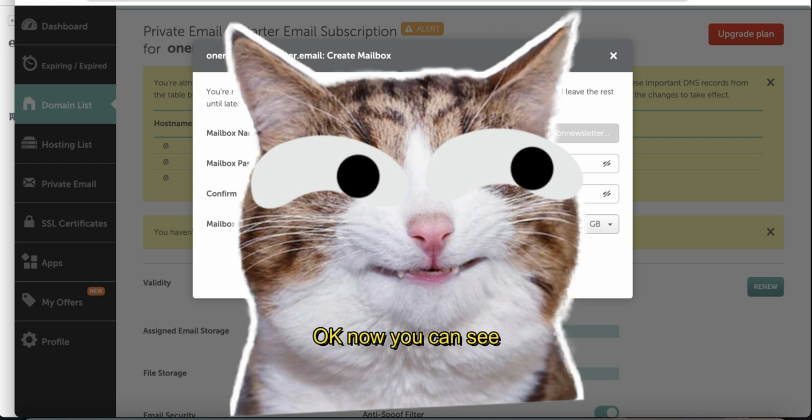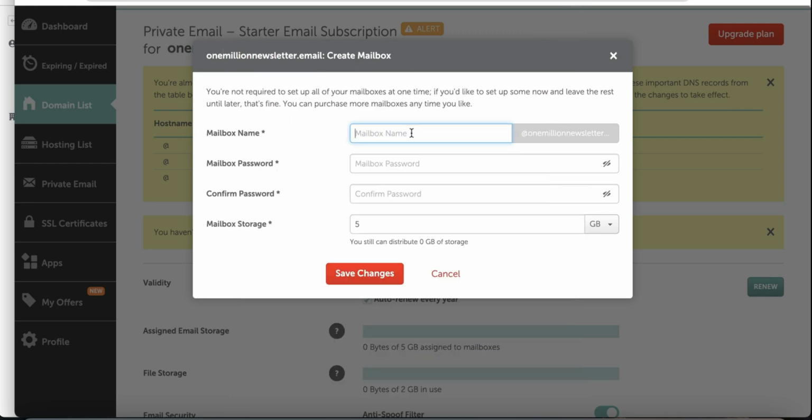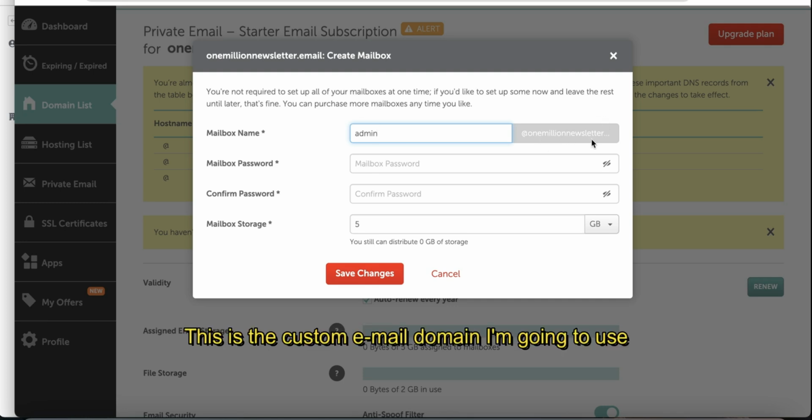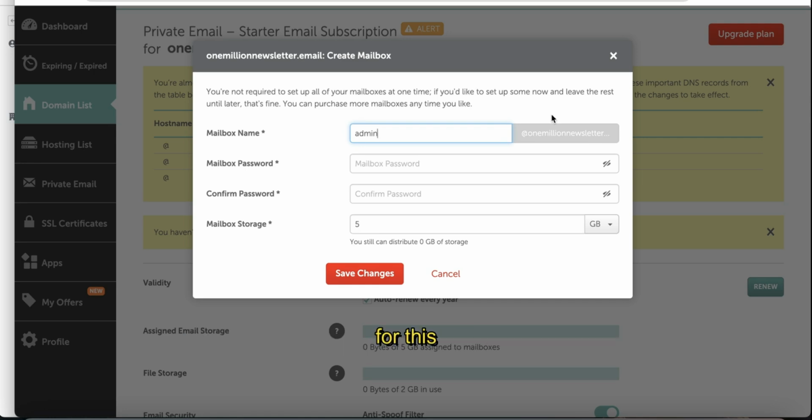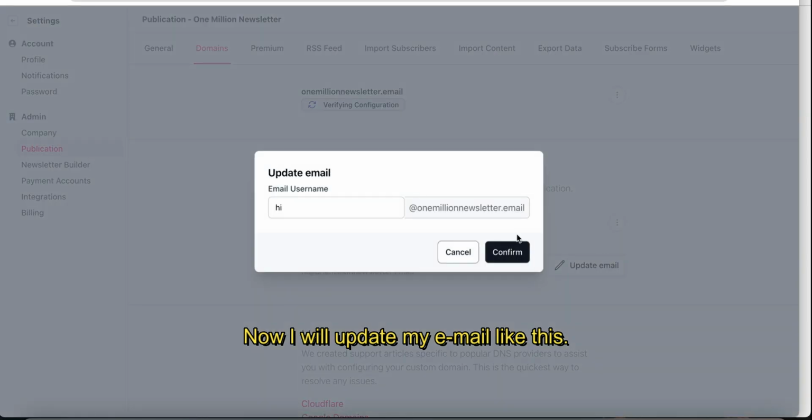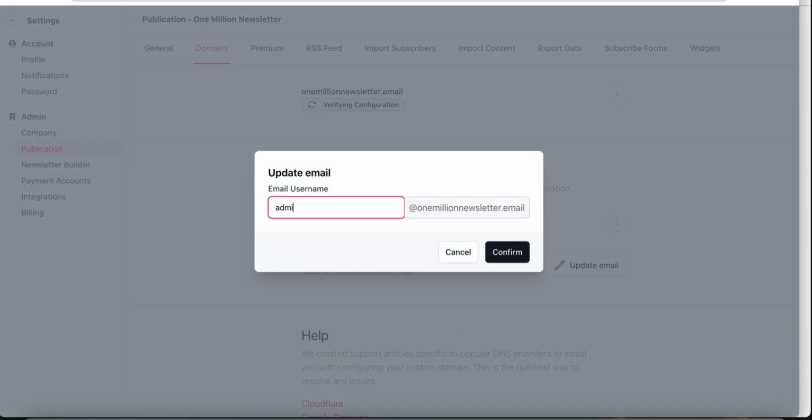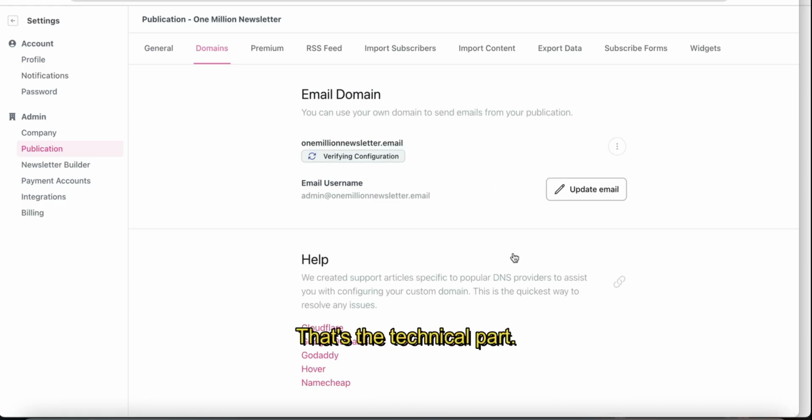Okay, now you can see I can enter any name. I will select admin at 1millionnewsletter.email. This is the custom email domain I'm going to use for this newsletter. Then you can select a password and confirm that password and save changes. Now I will update my email like this, right? This should be admin at 1millionnewsletter.email. I will confirm that. Okay, that's all, right? That's the technical part.